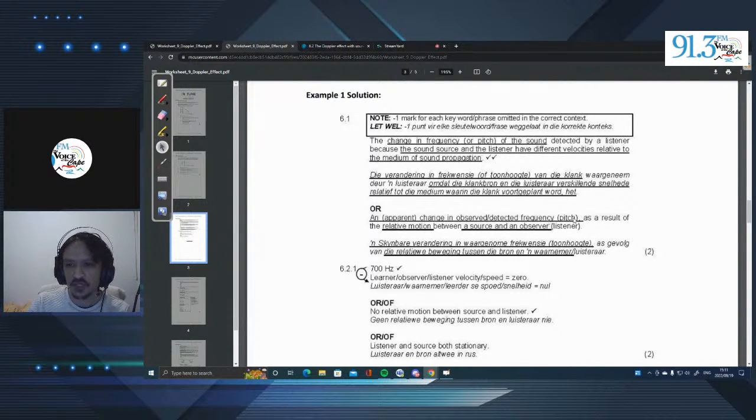The other definition they give you, which is much simpler if you want to remember, is this one: an apparent change in observed or detected frequency or pitch as a result of the relative motion between a source and an observer or listener. Okay, so very, very easy to understand. So we can just bear in mind that there's a change in detected frequency. It's all relative to the motion, right? And the reason they use the word relative is because it depends on whether you're looking at it from the observer's perspective or from the source's perspective. And that's why they state here between a source and an observer.